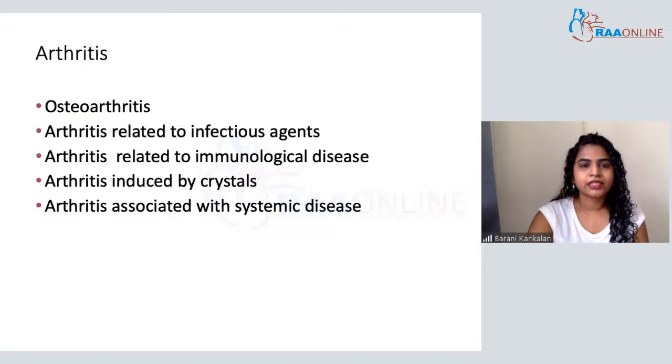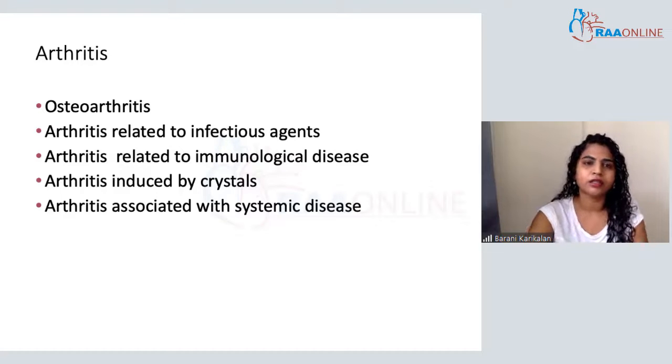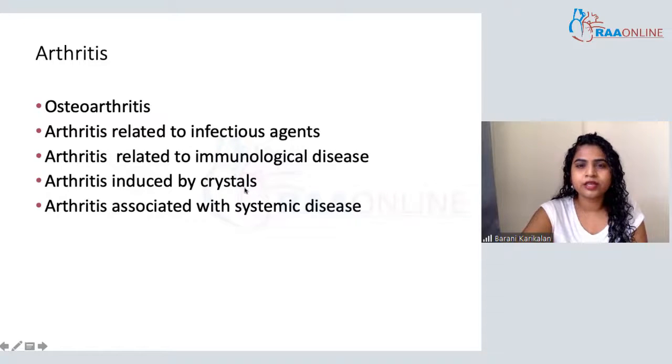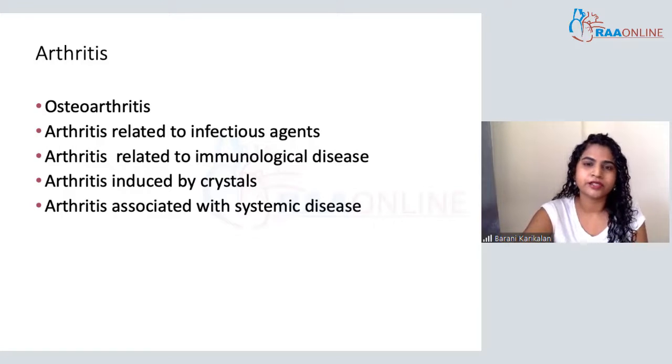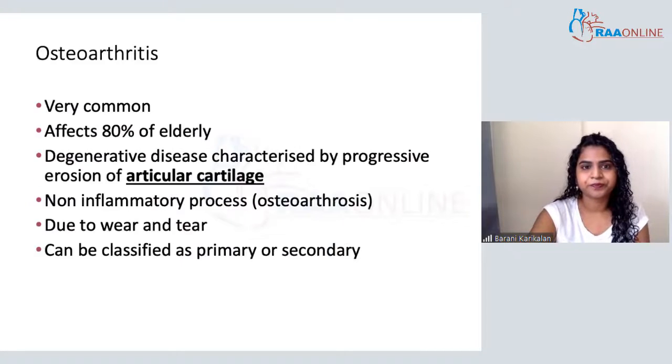Good morning. Arthritis classification: a major and very common form of arthritis is osteoarthritis. We will see everything about osteoarthritis in detail, and then move on to infectious arthritis. Immunological disease is mainly rheumatoid arthritis. Then arthritis induced by crystals: there are two, gout and pseudogout. And certain arthritis are associated with systemic disease like psoriasis and GI disease. We will briefly look into arthritis associated with systemic disease.